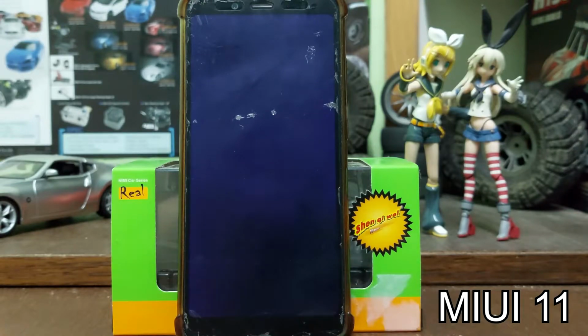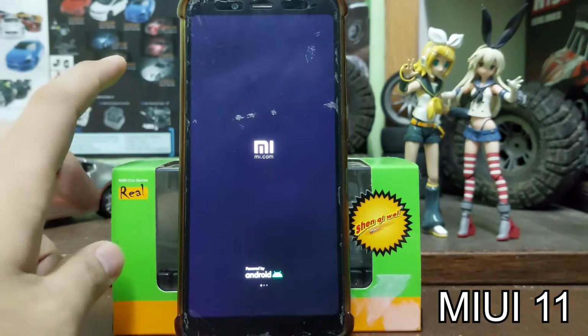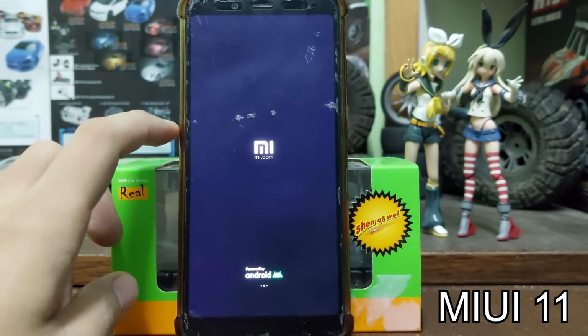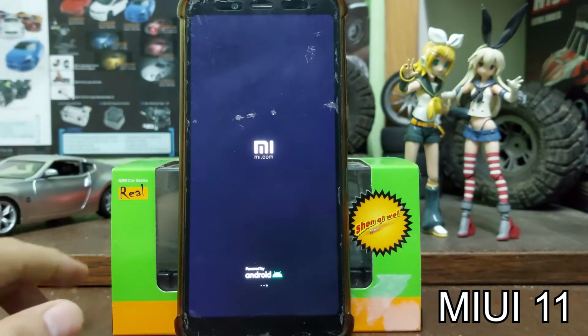Most third-party apps require root, but this one is very good because you don't need to root your phone to do this. And I forgot to tell you, this phone is on MIUI 11, so this is the option for MIUI 11.